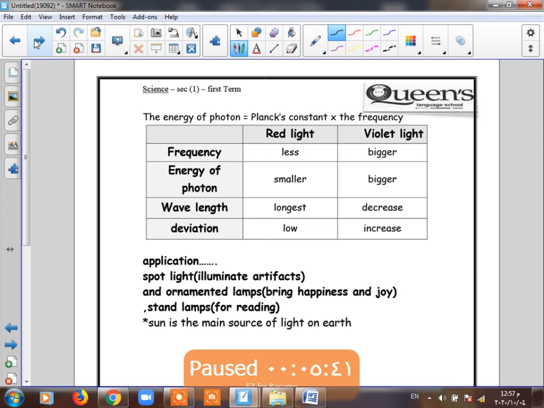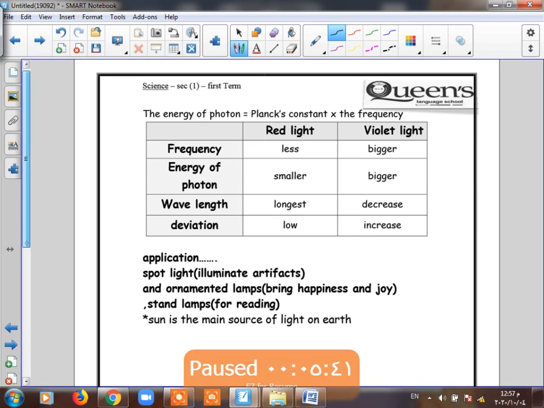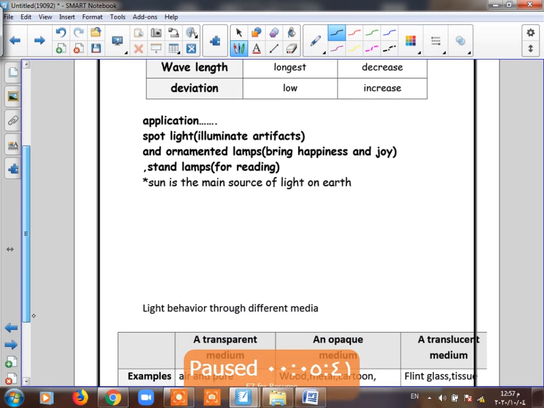What is the importance of light in our life? We can use light to make many different kinds of lamps. Like we have a spotlight, which we use to illuminate artifacts, and we have ornamented lamps, which bring us happiness and joy. We have a stand lamp. We use it in reading when we study our lesson, which helps us to study our lesson well. So the first property of light is that we can make analysis for light, or light can be analyzed.